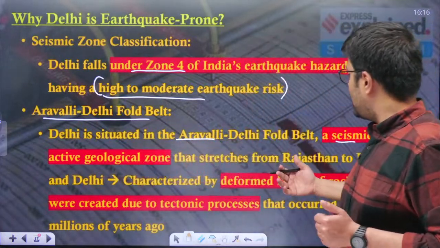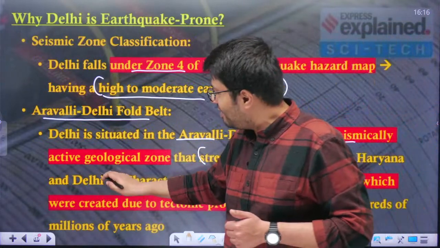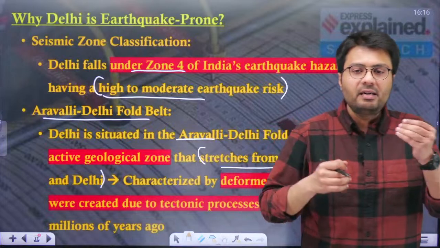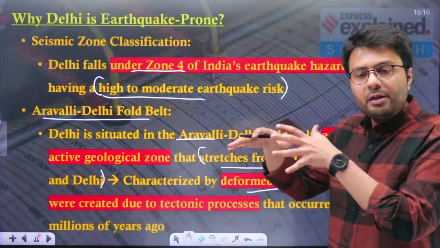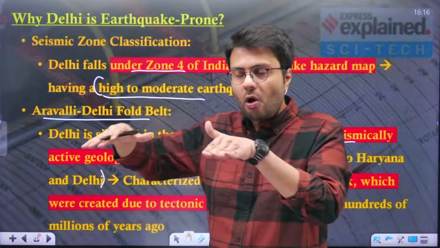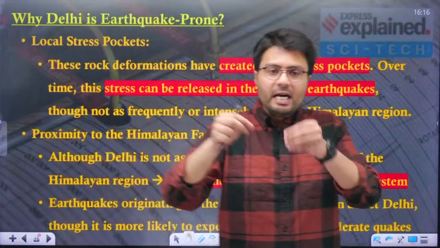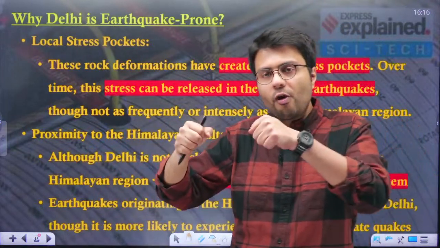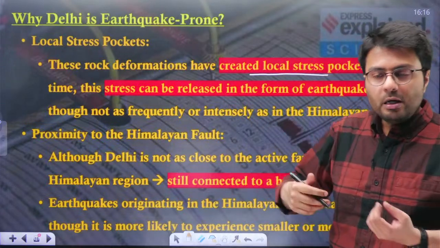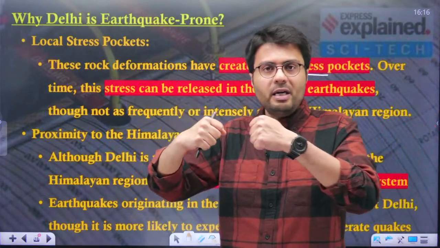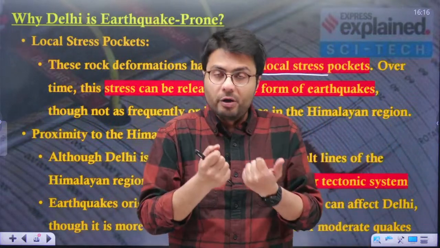Now, this area, which stretches from Rajasthan to Haryana and extends even until Delhi, is characterized by a deformed layer of rock which was created by tectonic processes. Although this rock was created millions of years ago, even currently these rock formations have a significant amount of local stress pockets. Now, you understand, when these local stress pockets exist, there is a chance that these stresses might be released in the form of an earthquake, right?